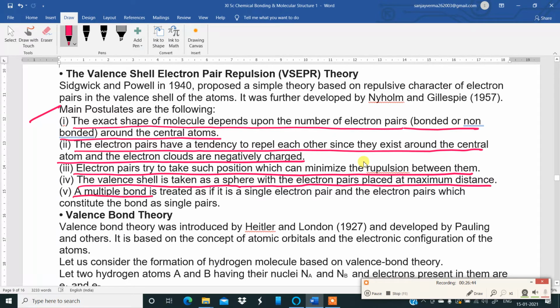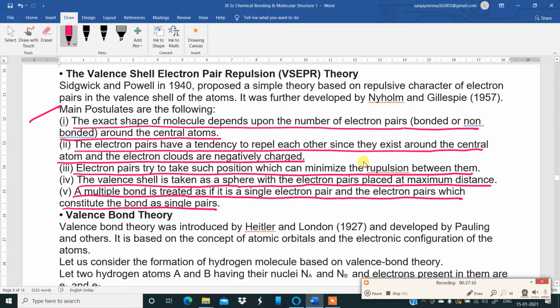The valence shell is taken as a sphere with the electron pairs placed at maximum distance. A multiple bond is treated as if it is a single electron pair, and the electron pairs which constitute the bond are treated as single pairs. Okay, so these are some important postulates of the VSEPR theory, which I'll be doing in detail by doing particular examples later on in this chapter. Okay, so today's chapter is chemical bonding and molecular structure, video number 1.